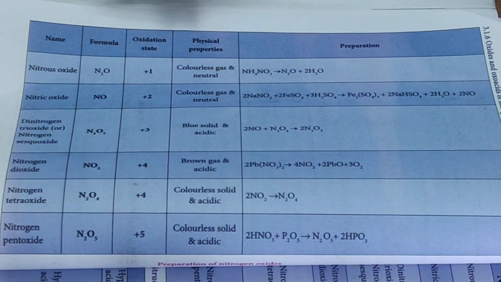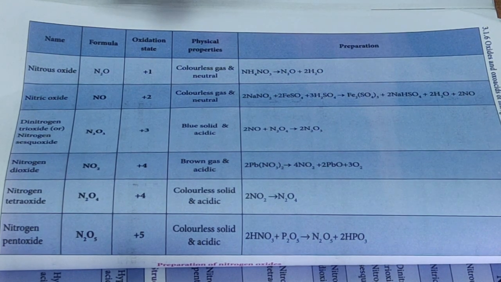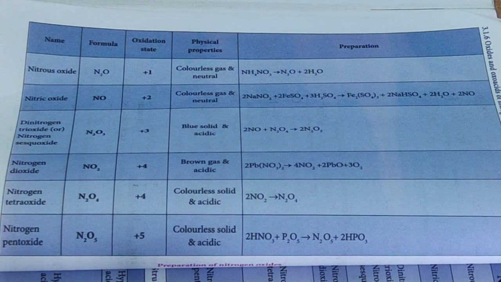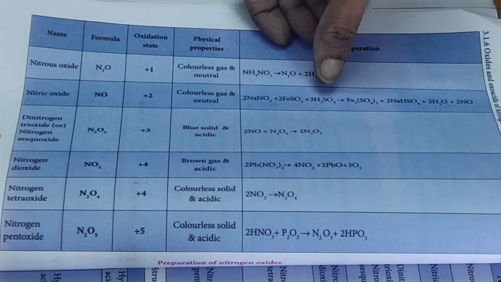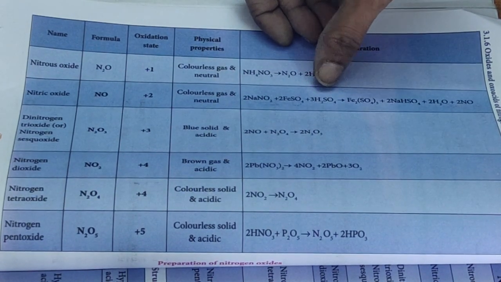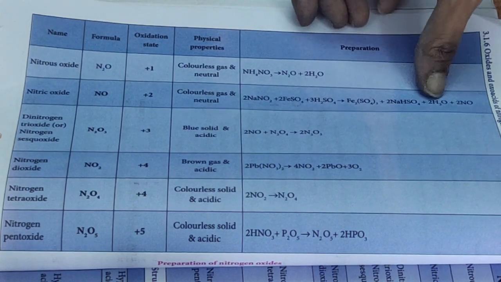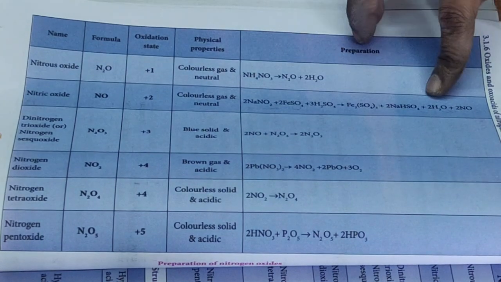And move on to nitric oxide, that is NO, monoxide. The oxidation state is +2, a colorless gas, and also neutral. The preparation is sodium nitrate, ferrous sulfate and sulfuric acid reacting; we can get ferrous sulfate and sodium bisulfate and water molecules along with nitric oxide. This is the preparation for that.